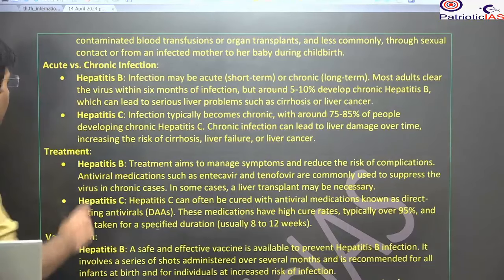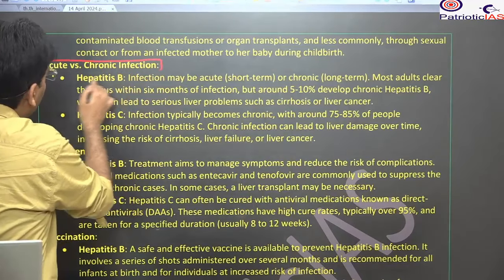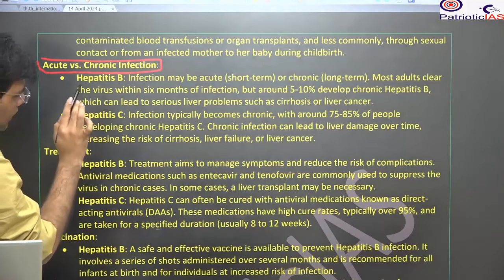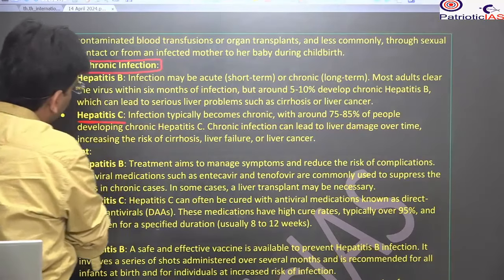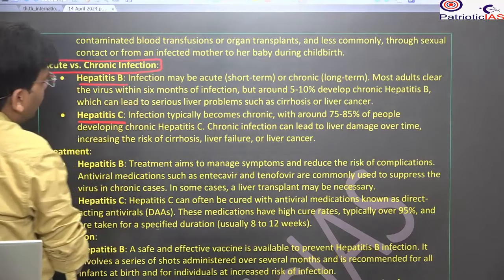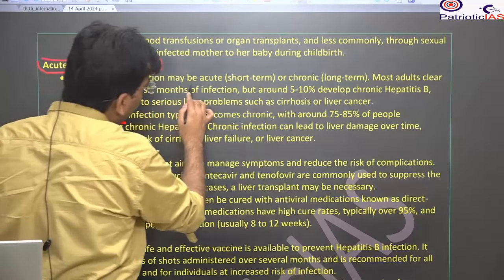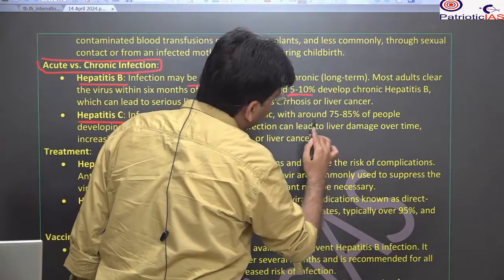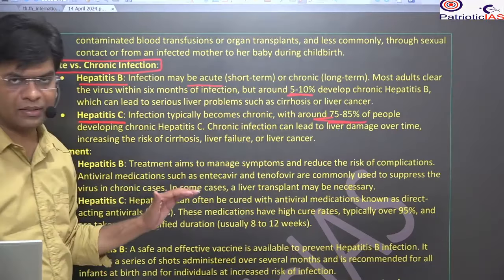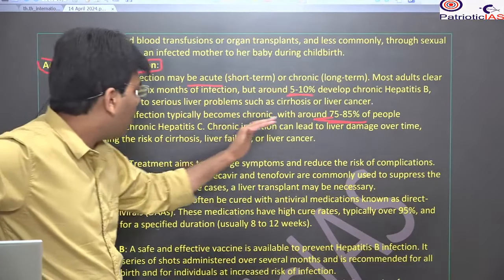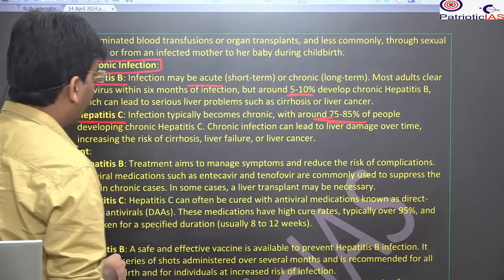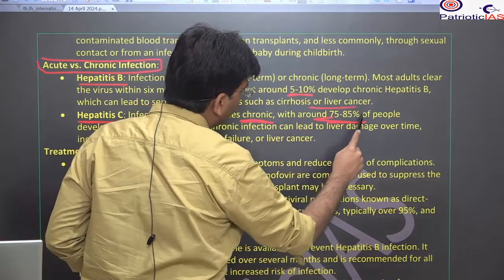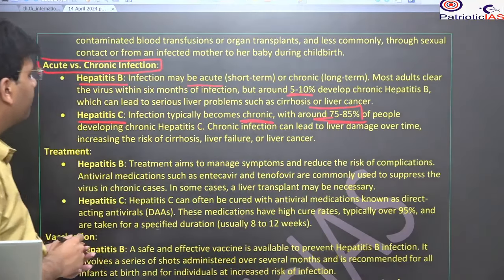The second most important difference is acute versus chronic infection. So where is the acute? Mainly it is acute in the case of hepatitis C, but it is not acute in hepatitis B. It may be acute, but in very few cases, just 5 to 10%. But in the case of hepatitis C, the acute cases are near about 75 to 85%. So please be very careful. So chronic, that is becoming 78 to 85%. Okay.